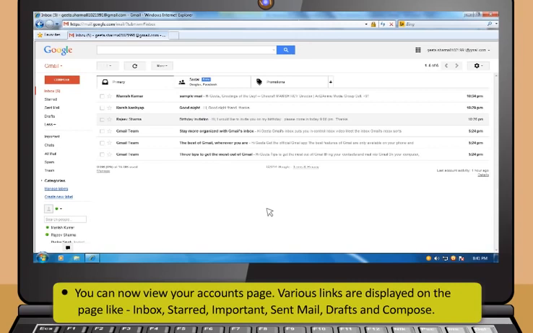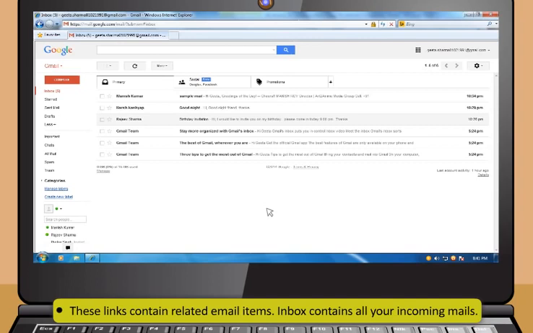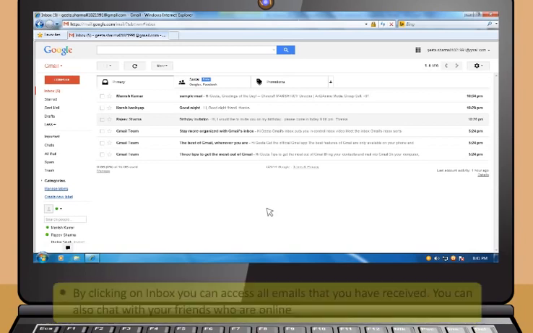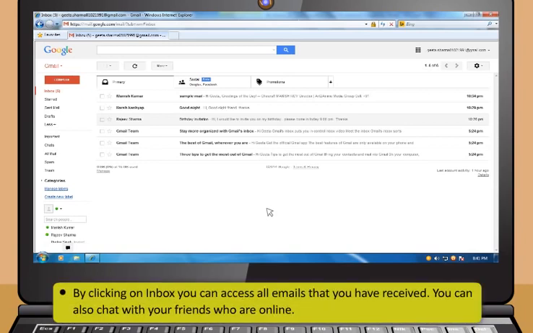Various links are displayed on the page like Inbox, Starred, Important, Sent Mail, Drafts, and Compose. These links contain related email items. Inbox contains all your incoming mails. By clicking on Inbox, you can access all emails that you have received. You can also chat with your friends who are online.